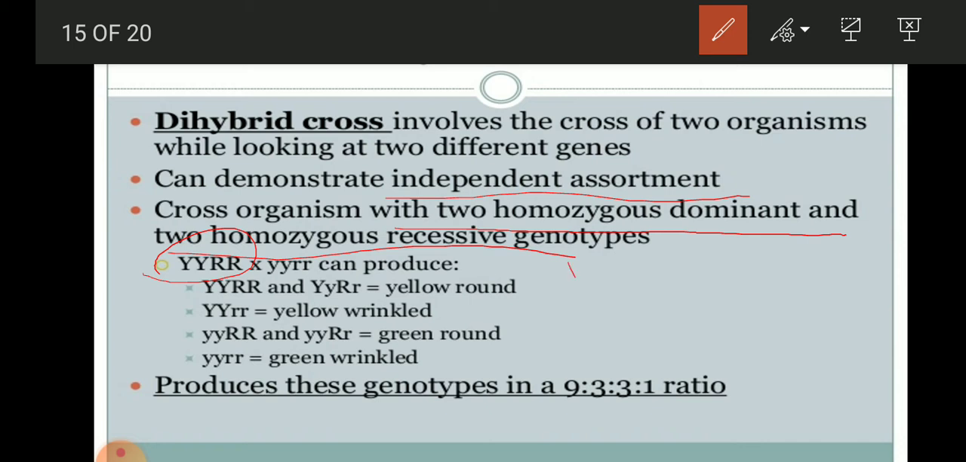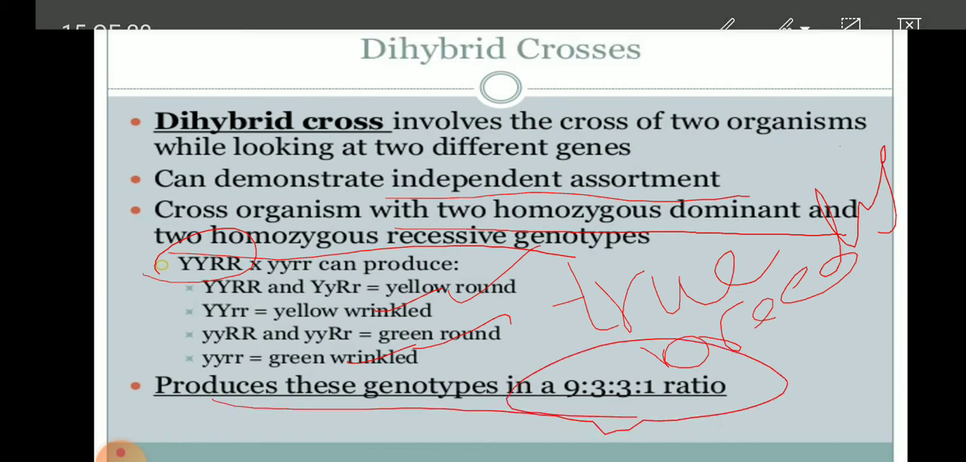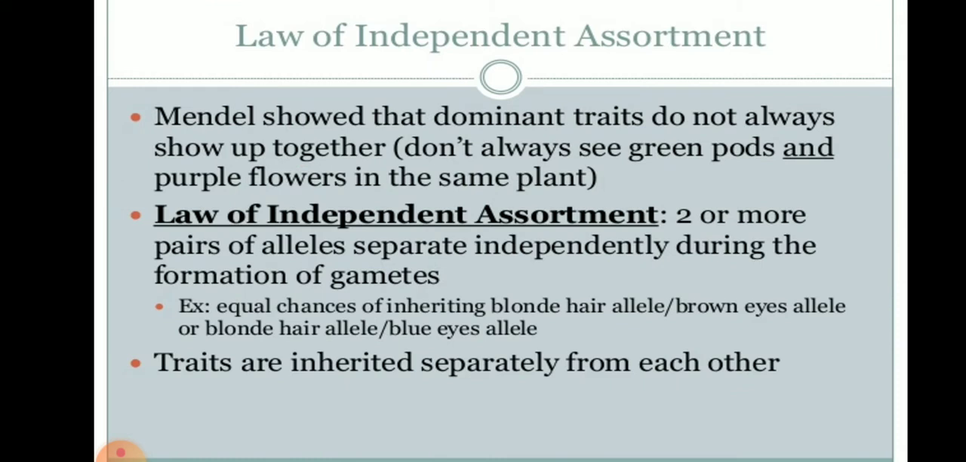These are called true breeding plants, in which all the genes are same, all the alleles of the gene are same. And then he got the result of this type. So we will see what type of results these are. At the end it produces a 9 is to 3 is to 3 is to 1 ratio. What is this, we will see in the next slides.